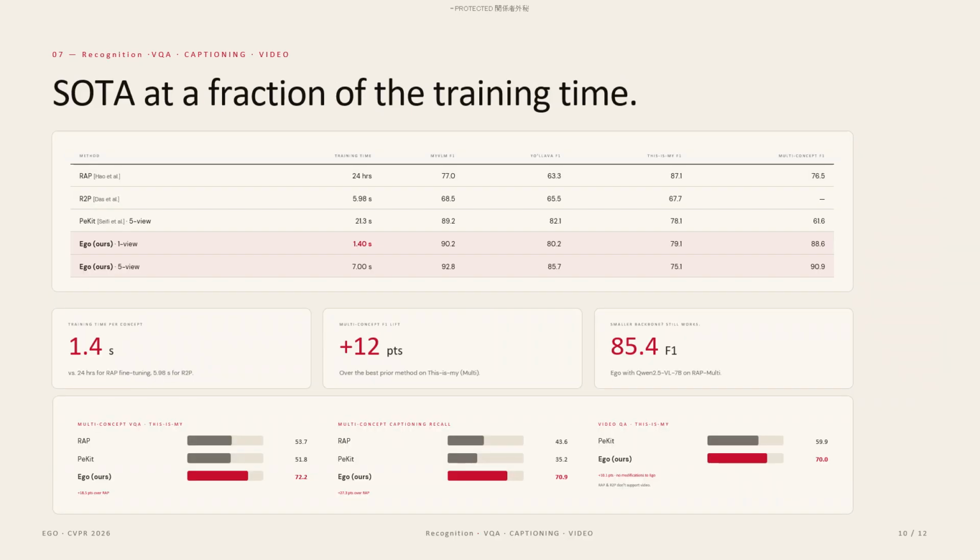EGO achieves state-of-the-art performance across different metrics and tasks, and at the same time, it reduces the time required to introduce a new personalized concept compared to the previous works. This gap grows larger on more difficult tasks. For example, on multi-concept VQA from the This-Is-My dataset, EGO beats RAP by almost 20 points. On multi-concept captioning, it improves by 30 points. And because EGO applies directly to the video setting without any modification, it sets a new bar for video QA too: 70% accuracy, 10 points above the best prior method.